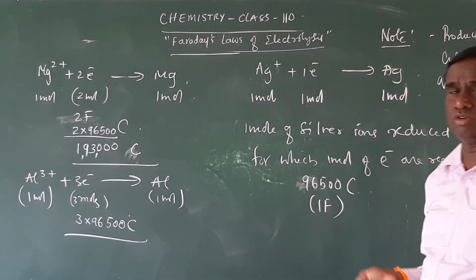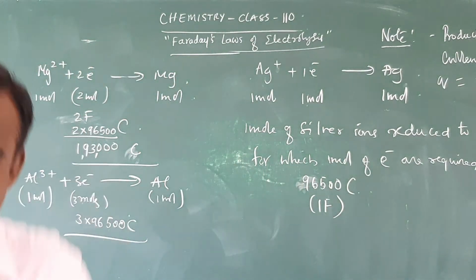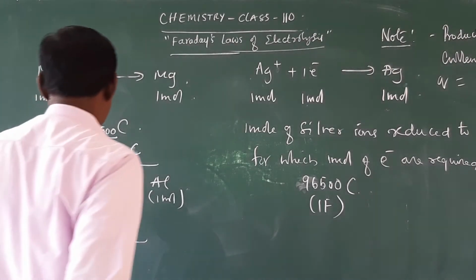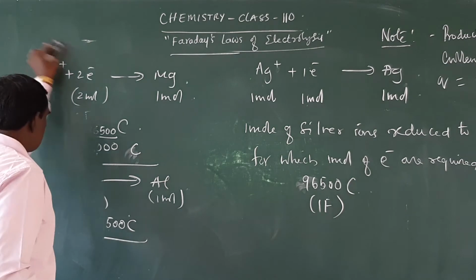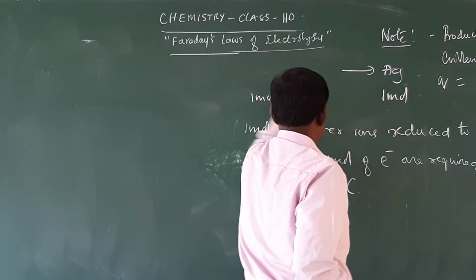Q is equal to I t. So that is the quantity of electricity or charge passed through the electrolytic cell during the electrolysis. Okay. So this is regarding the first Faraday's law of electrolysis.